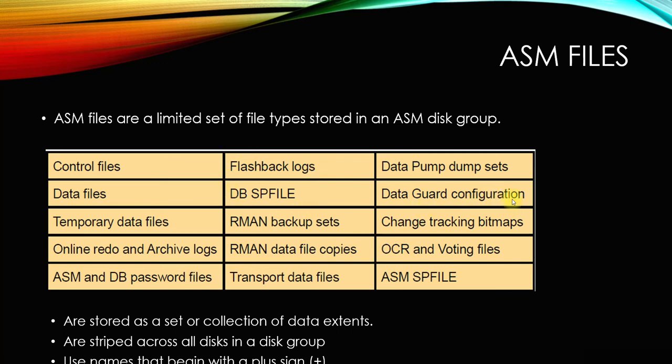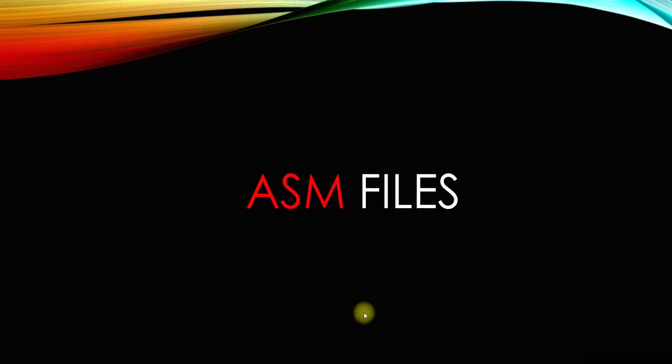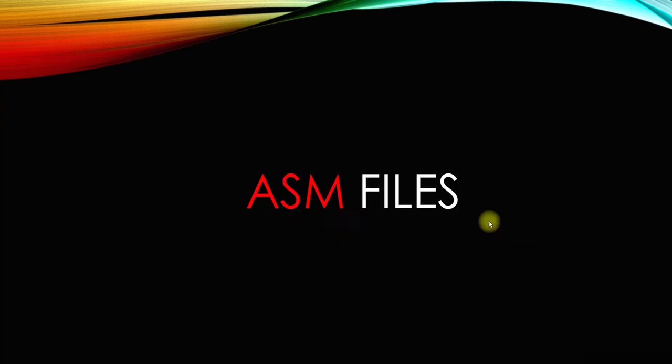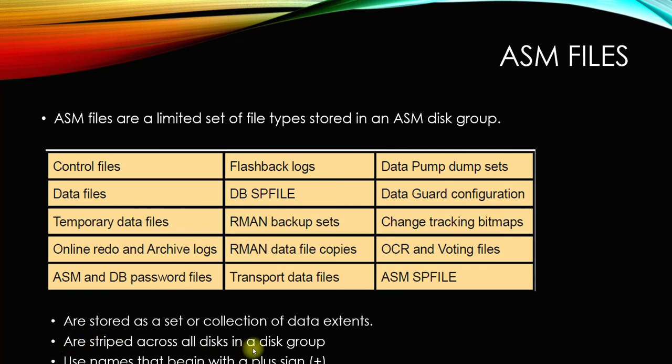Also flashback log, DB SP file, and so on. We already know that files are stored as a collection of data extents, chunks of data extents, which are finally broken down into allocation units and striped across all the disks in the disk group.